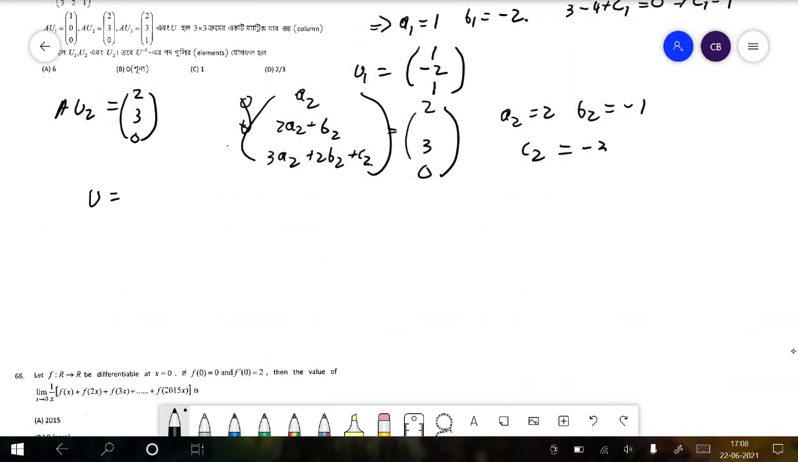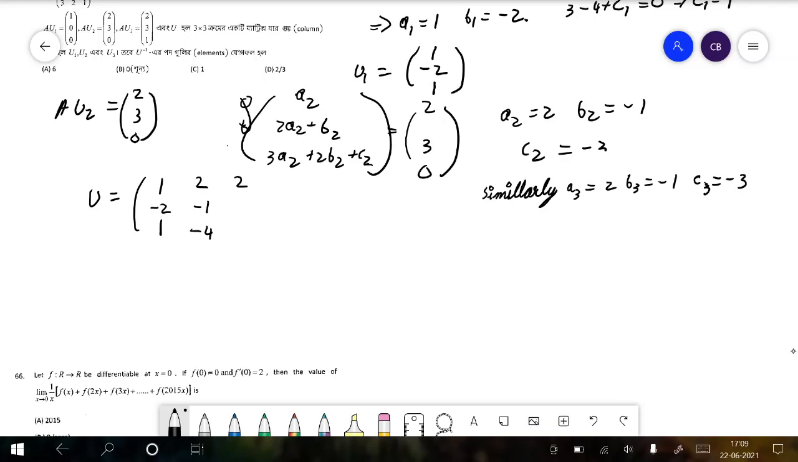Similarly, a3 is equal to 2, b3 is equal to minus 1, and c3 is equal to minus 3. Therefore U is equal to 1, minus 2, 1; 2, minus 1, minus 4; and 2, minus 1, minus 3. So adding up all the elements, let's say the summation is equal to 0, as we can see. So B is the answer.